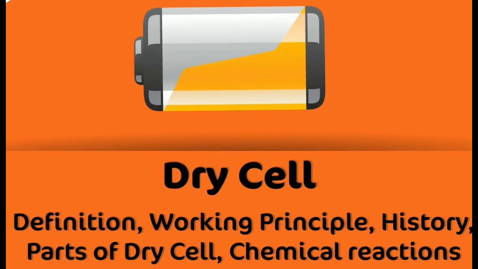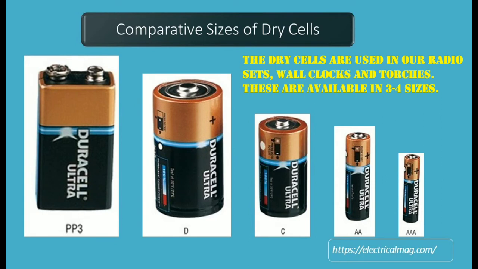The first one that we'll be talking about is the dry cell. The normal cell batteries that we make use of in our toys and our watches come in different sizes and shapes. Have a look at it. This is just an example to show you how different types of dry cells are available in the market, and you must have seen them also.